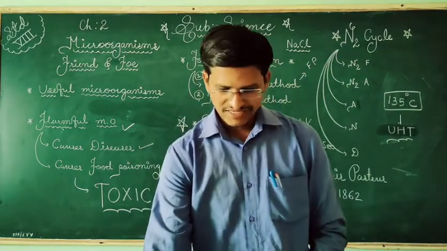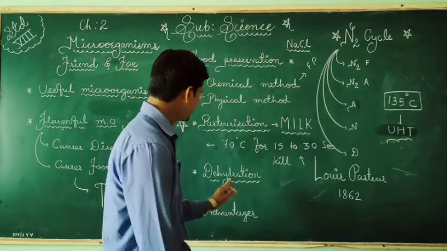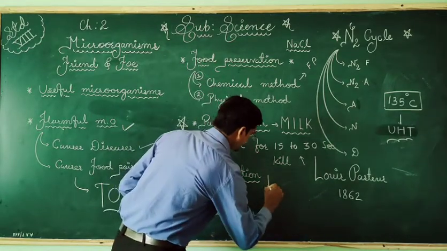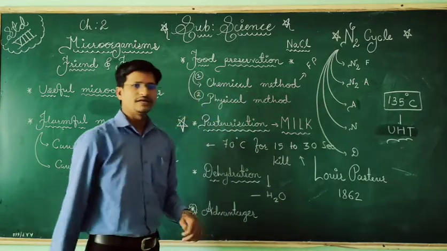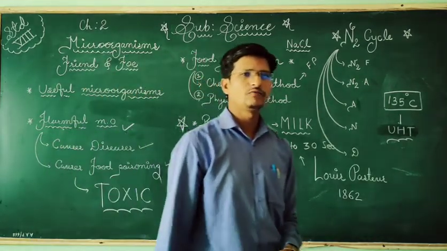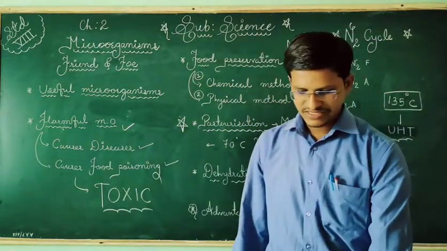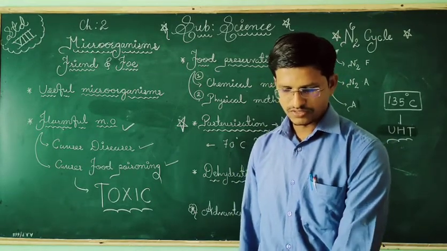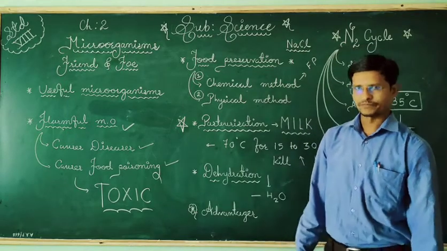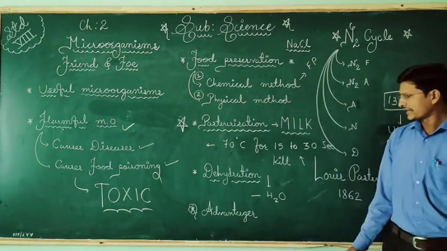Next is what? Dehydration. Here dehydration is what? Water is removed. Removal of H2O. H2O is water. So removal of water, that is called dehydration. The process of removal of water from a substance is called dehydration. That is sun drying. The process is called sun drying.